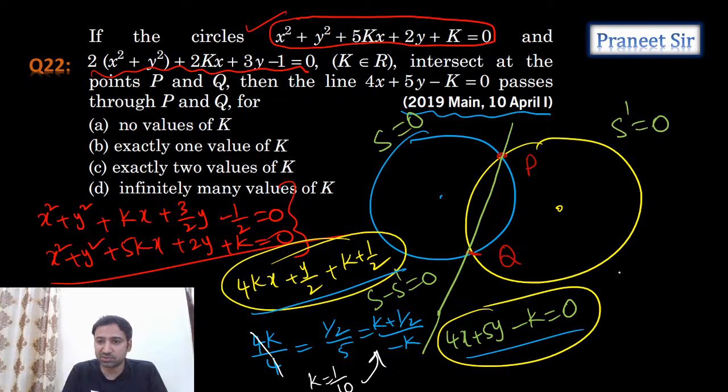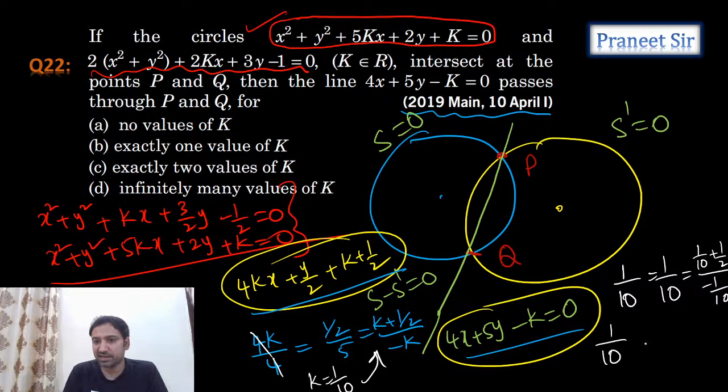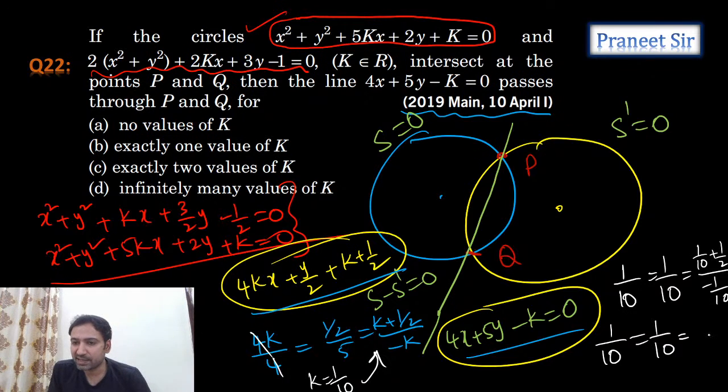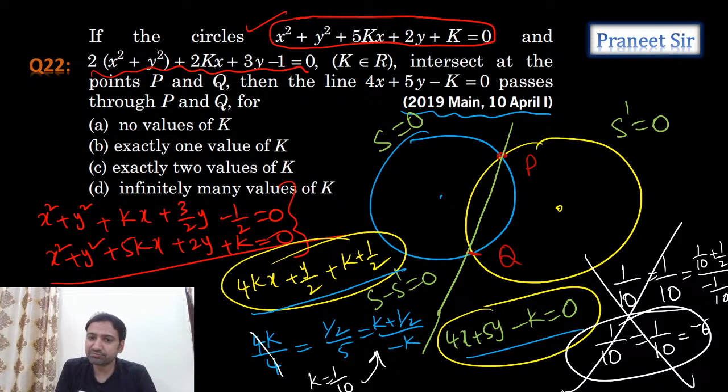When you substitute k equals 1 by 10 here, what am I getting? 1 by 10 equals 1 by 10 equals 1 by 10 plus 1 by 2 by minus 1 by 10. Are we getting this? So finally what do we get, guys? 1 by 10 equals 1 by 10 equals, we can multiply both numerator and denominator by 10. So 5 plus 1 plus 5, 6 by minus 1. Minus 6 we are getting, which is wrong. So that means we are not getting any solution.